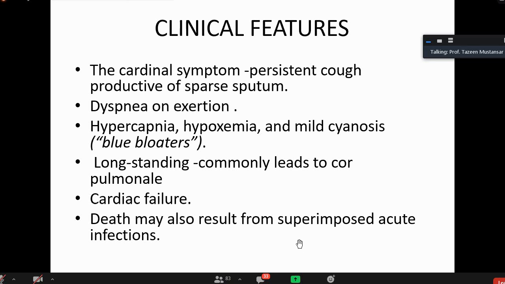What was there so far? Not infections. What was there? It was the smoke of the cigarette. Not only of the cigarette, in the environment also, there are a lot of pollutants here. Not only passive smokers, they also suffer from it. And we are inhaling a lot of fumes that are coming from the factories, from the exhaust of the vehicles.